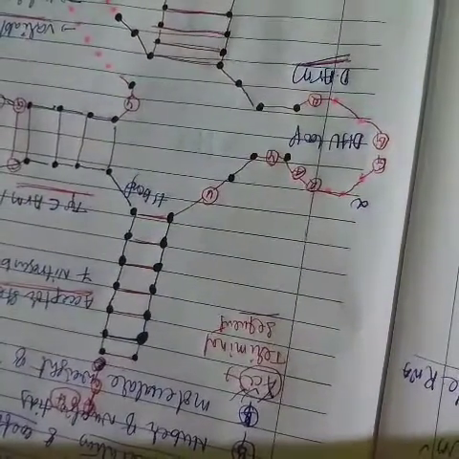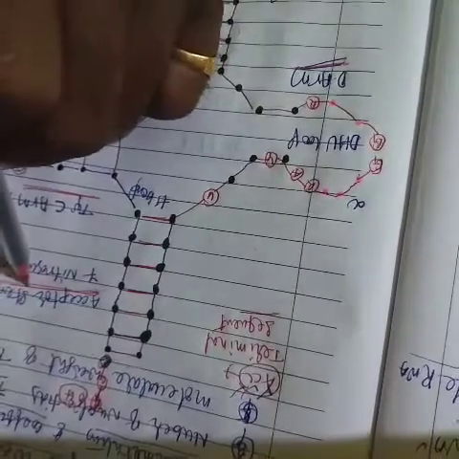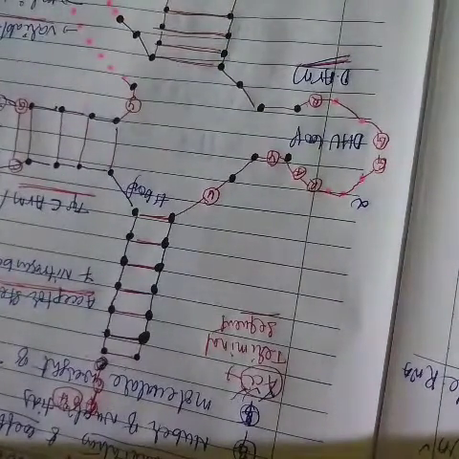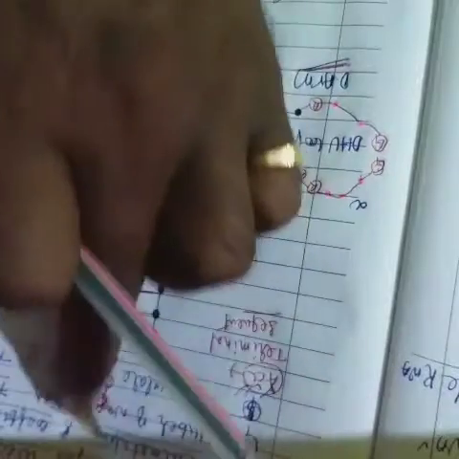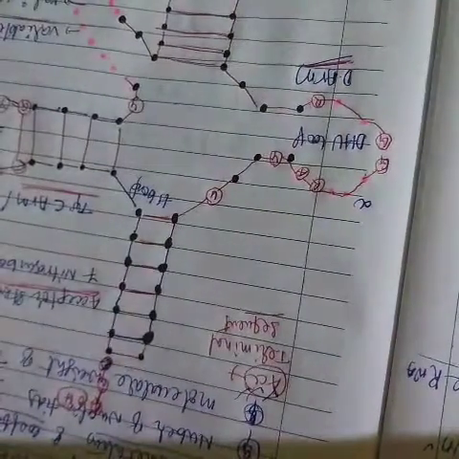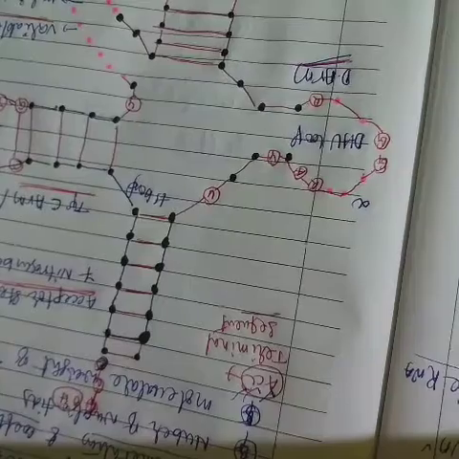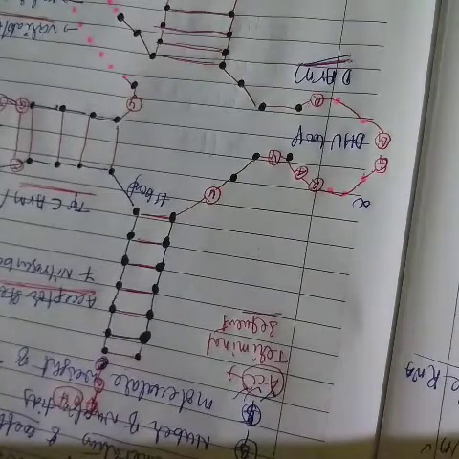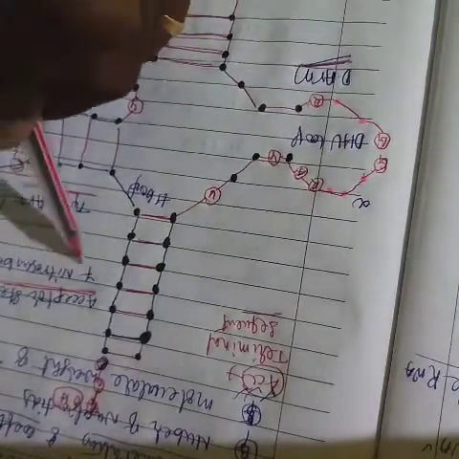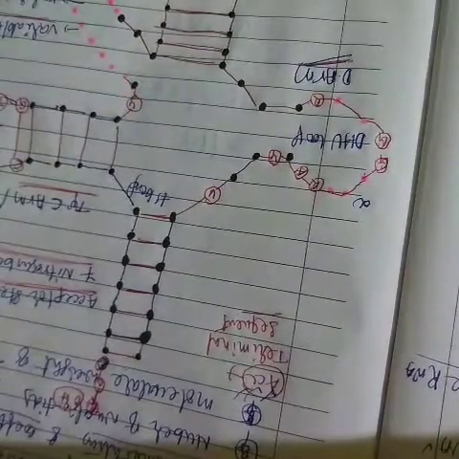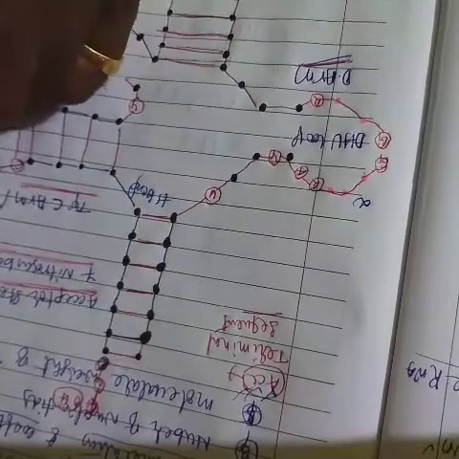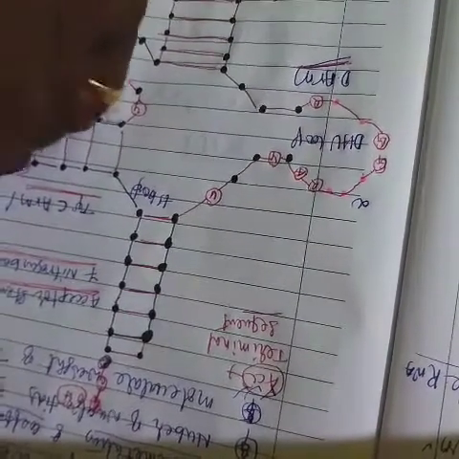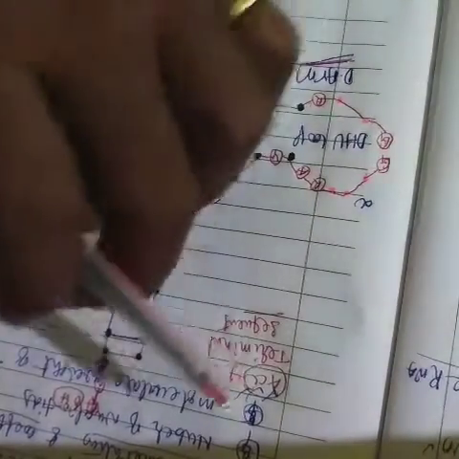So the first one is the acceptor arm. In this acceptor arm there is no loop. Here, without loop, it contains the acceptor arm. But how many base pairs does this acceptor arm contain? 7 base pairs, 7 nitrogen base pairs. And how many unpaired nucleotides are there? 4 unpaired nucleotides. So the acceptor arm has 4 unpaired nucleotides.